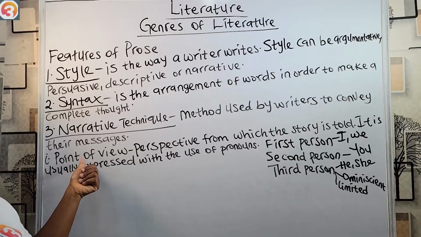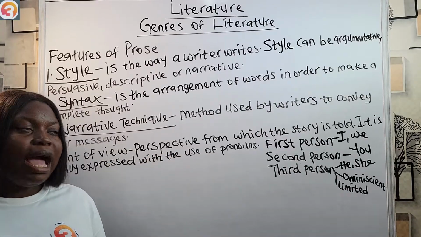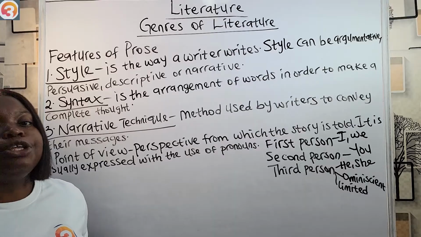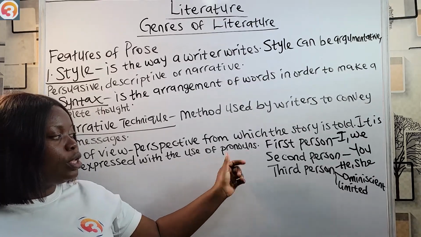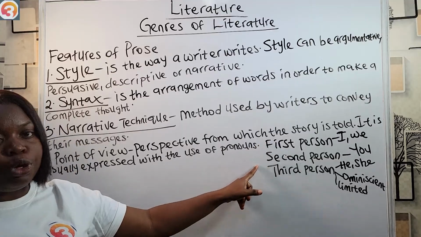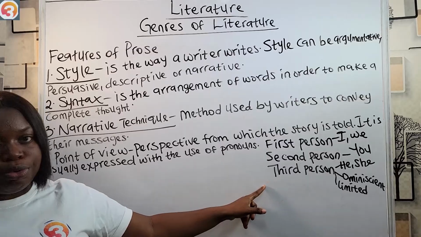So narrative technique is a method used by writers to convey their messages. Under it we have point of view, which simply means the perspective or the angle, or we say the person telling the story. It is usually expressed with the use of pronouns, which gives us the types of point of view that we have: first person, second person, and third person.